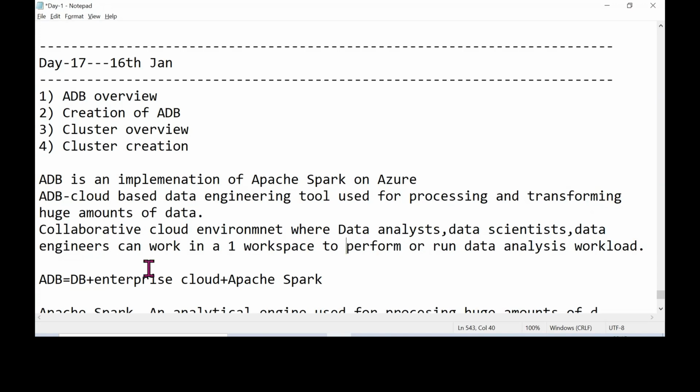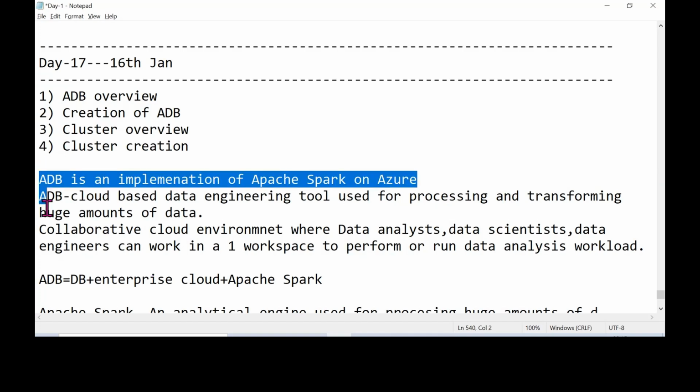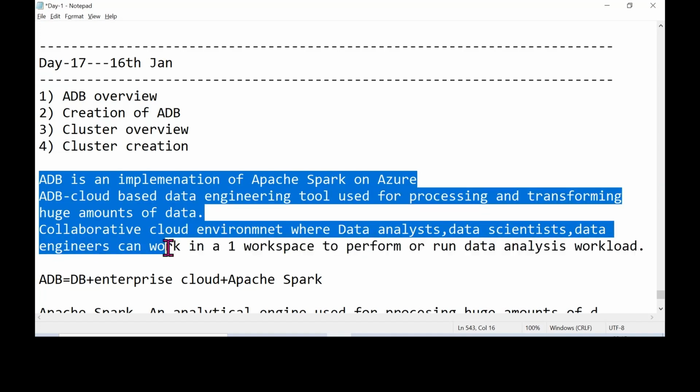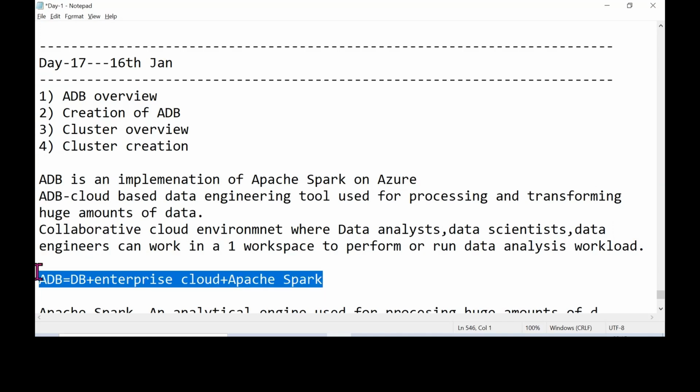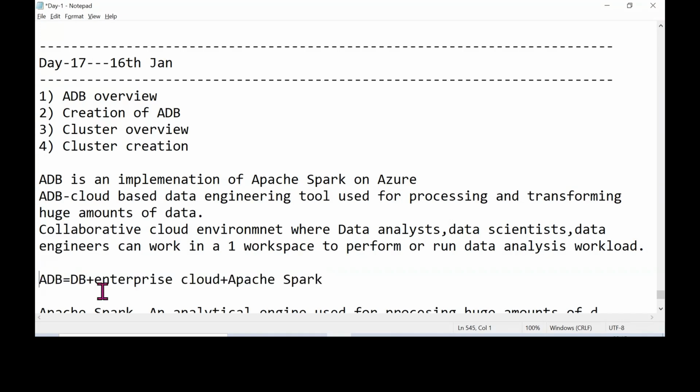Okay. So just try to understand what this Azure Databricks is. If anybody asks you what Azure Databricks is, you will have to remember these things. Okay. It's an implementation of Apache Spark on Azure. And you can also say Azure Databricks is Databricks combined with the cloud. Okay, enterprise cloud. Databricks has been collaborated with enterprise cloud, and along with that, which engine does it have? It has the Apache Spark engine.